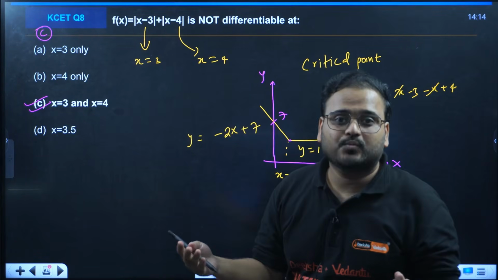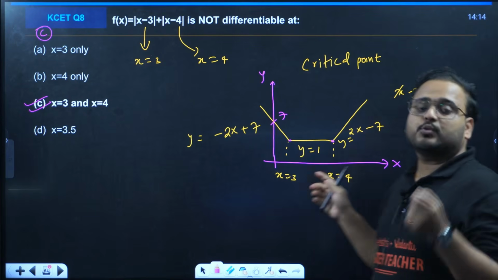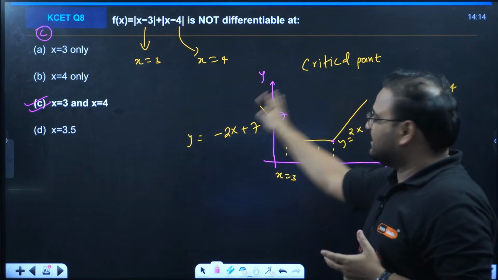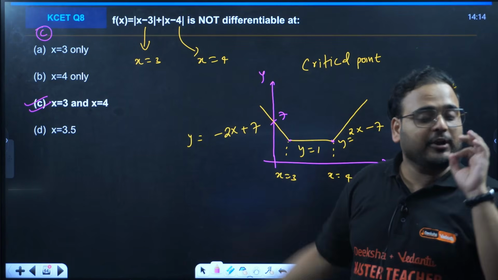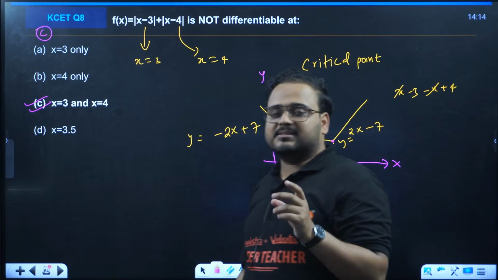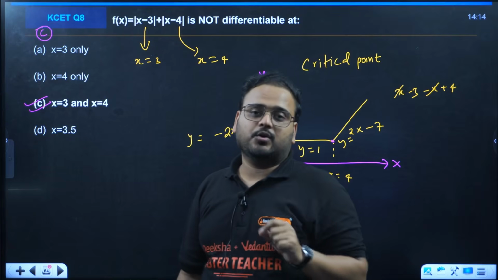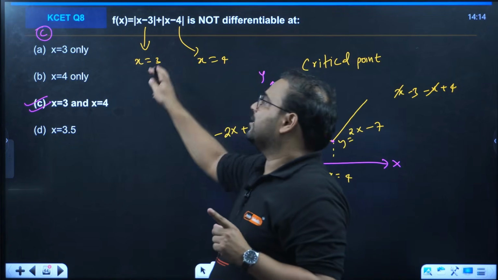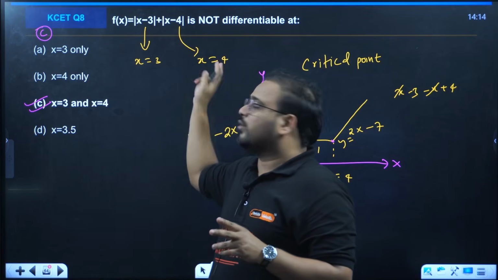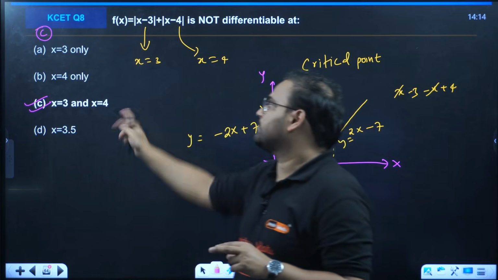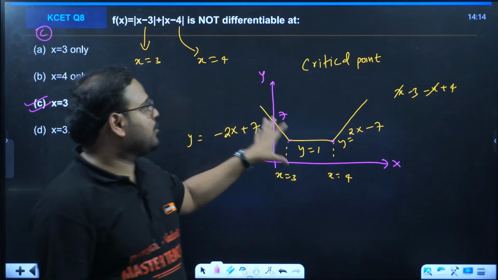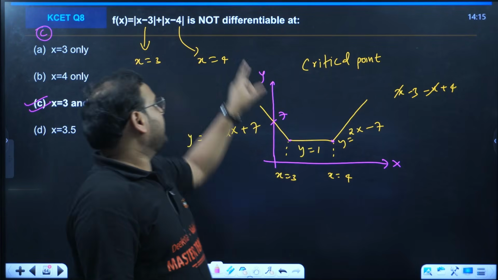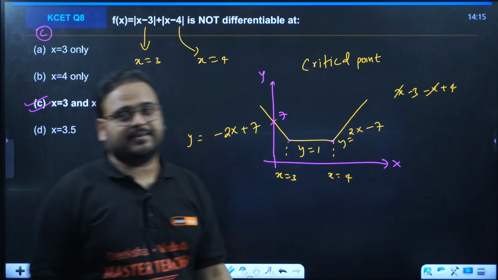But how? What I wrote is for the student who thinks in the way of how. You don't need this information in this particular question. What you need is that modulus has a sharp corner, or it changes the sign when it is at its critical point. 2 modulus are there, 2 critical points are there. That's why the answer is option C. This is for the student who wants to understand how it is non-differentiable. Corner point, corner point. 2 corner points are there.